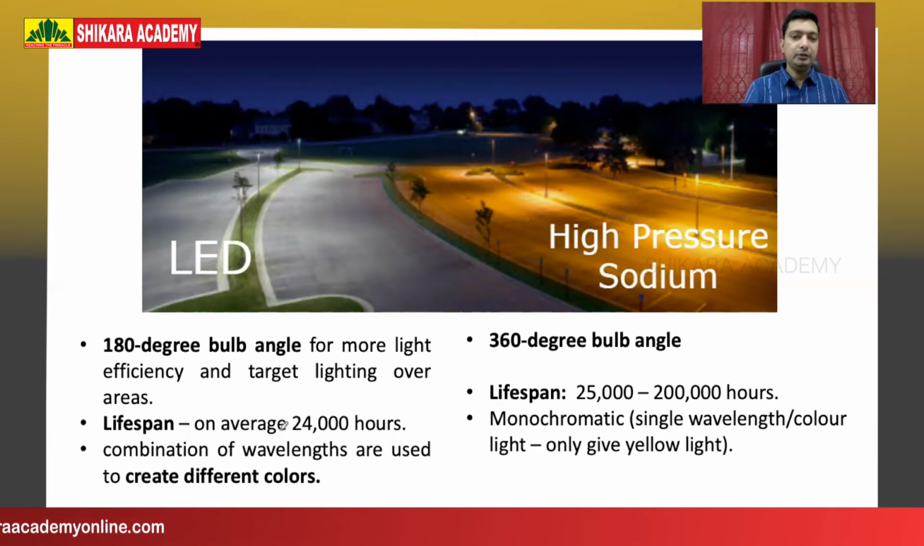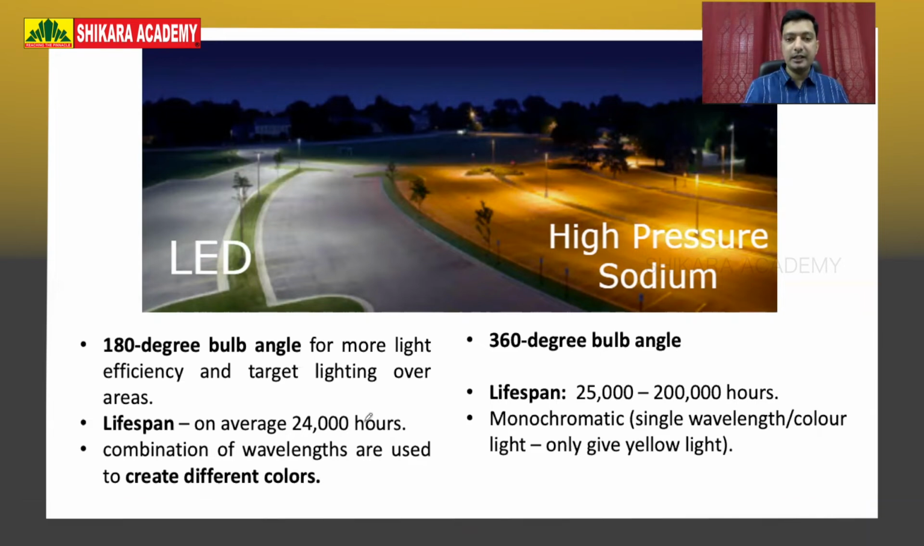Then lifespan. If you look into the lifespan of an average high pressure lamp, there is a mistake here. High pressure lamps have about 24,000 hours, whereas LED lamps have more than that, 25,000 to 200,000 hours. So this is switched here. High pressure sodium lamps have a lifespan of about 24,000 hours, LEDs almost 200,000 hours. So LEDs definitely have more lifespan than high pressure. So statement 2 is wrong.